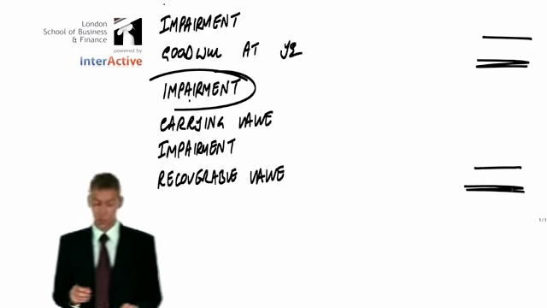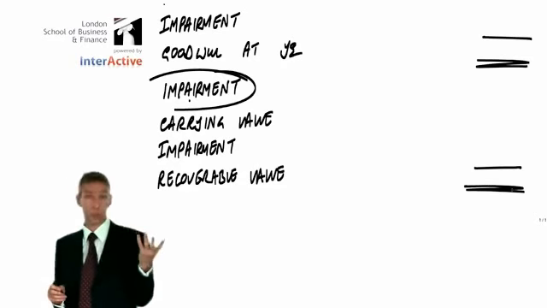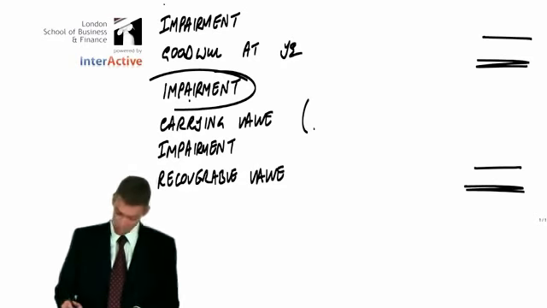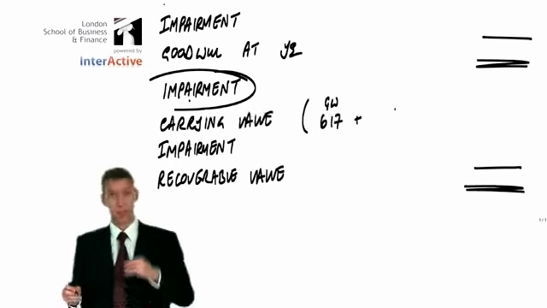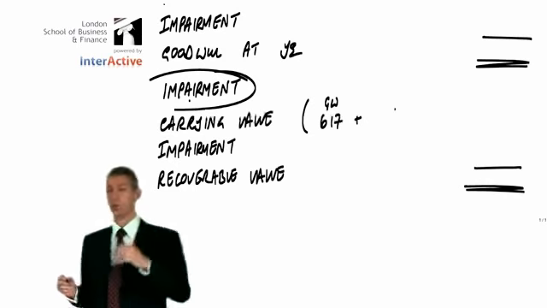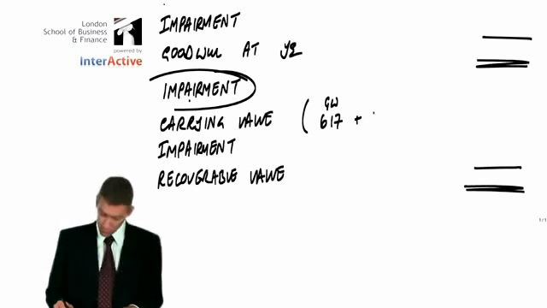What two assets are we carrying when we carry a subsidiary? We carry goodwill, which we've just calculated, 617. But we also carry net assets, which we calculated previously to be 529.